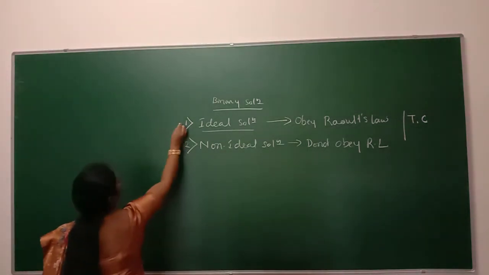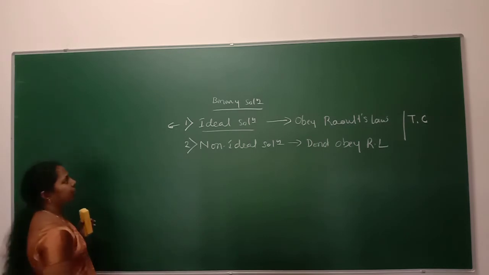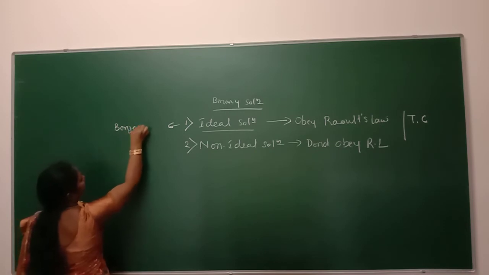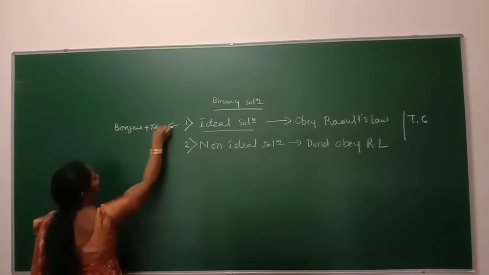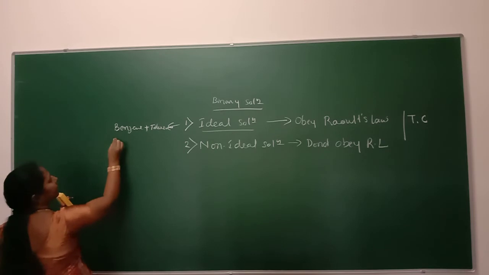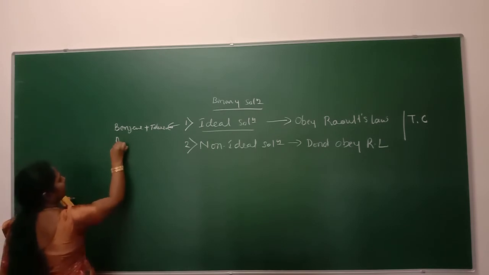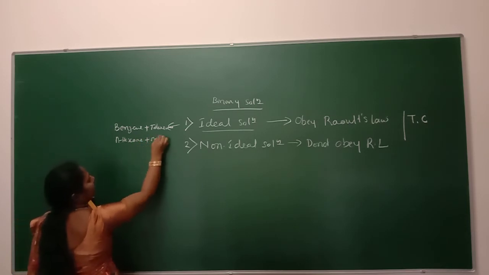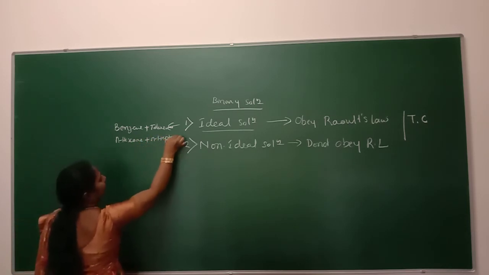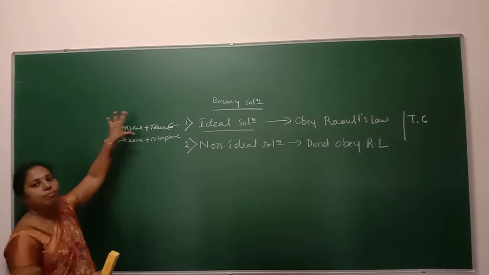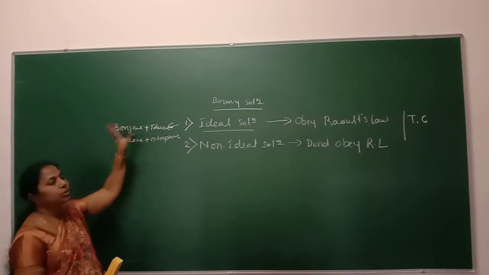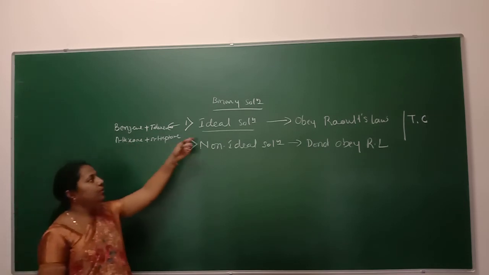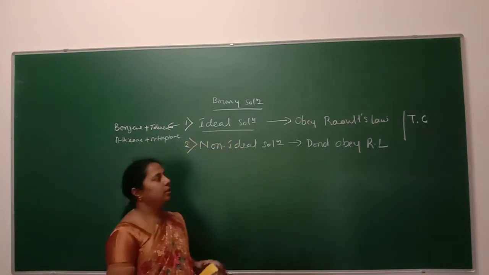Next, give an example for an ideal solution. Examples of ideal solutions are benzene and toluene, n-hexane and n-heptane, chlorobenzene and bromobenzene, and methanol and ethanol. All those are examples of ideal solutions which obey Raoult's law.